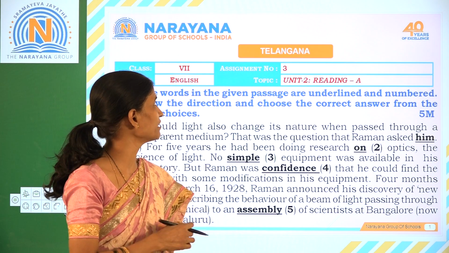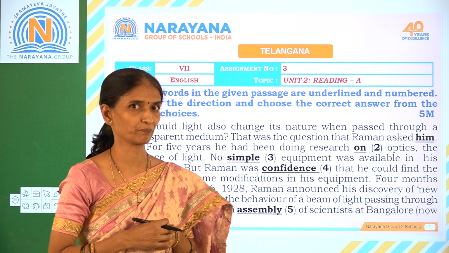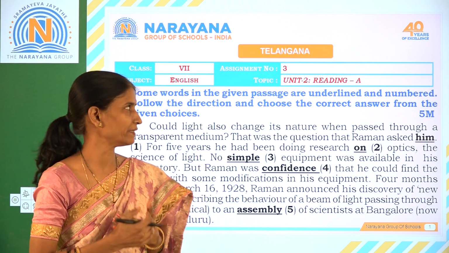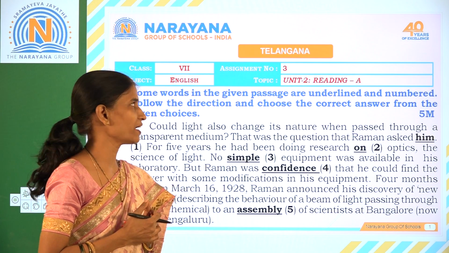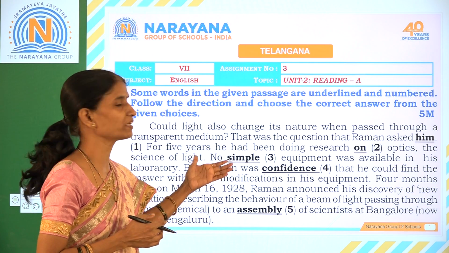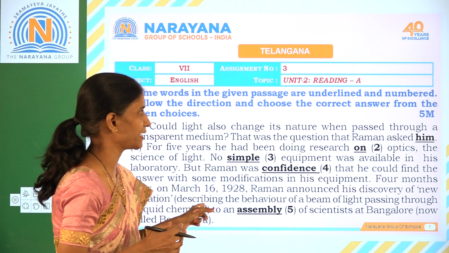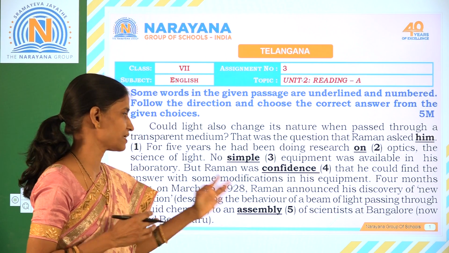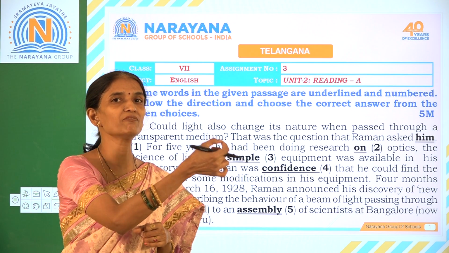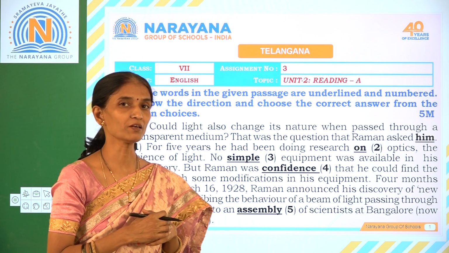Now we shall discuss key for assignment 3 which is based on unit 2 reading A. The question given is, some words in the given passage are underlined and numbered. Follow the direction and choose the correct answer from the given choices. So this is an input given from unit 2A reading. So we find the words are underlined like him, on, simple, confidence and assembly. So every underlined word is given with a question. According to the question, choose the option from the choices given.